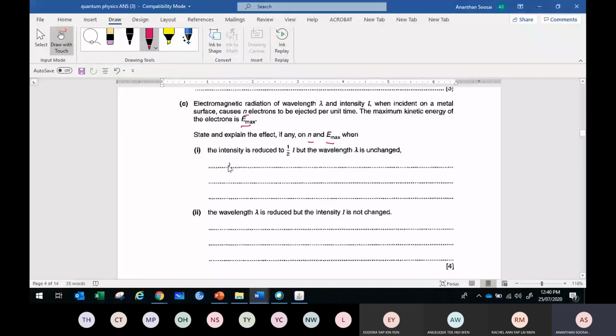What happened to N? What happened to Emax? So N is halved. N is dropped. Intensity drops, so we say N drops, with one condition: frequency must be constant. So N drops.